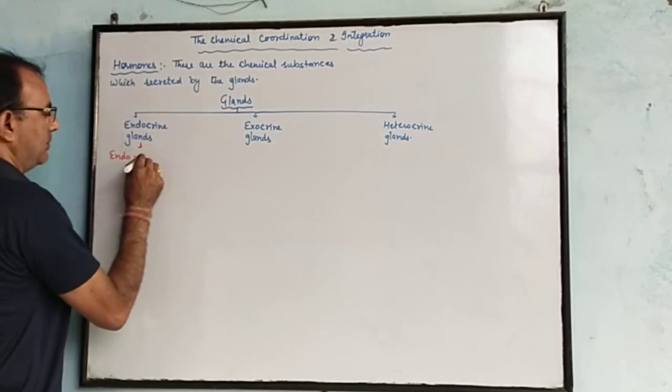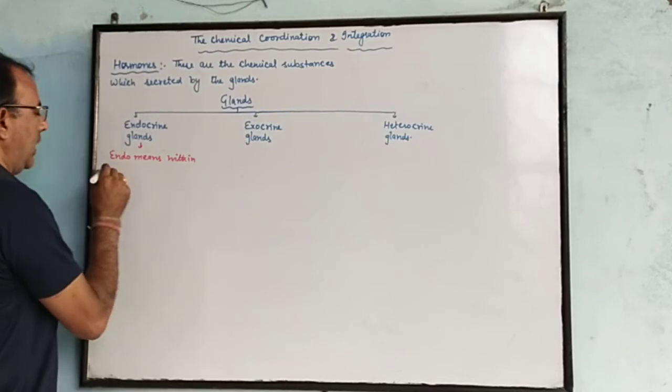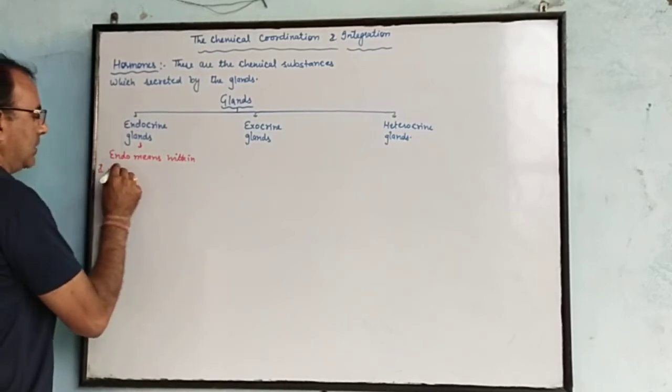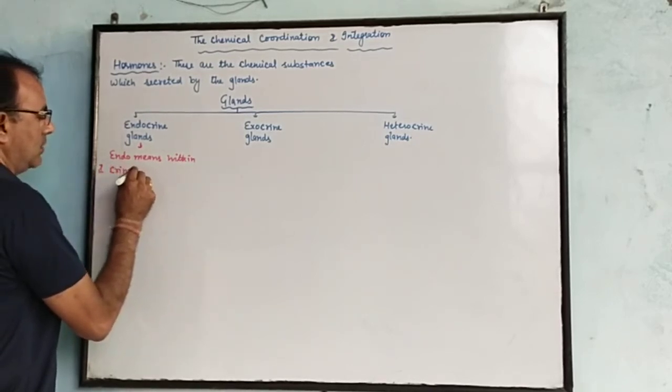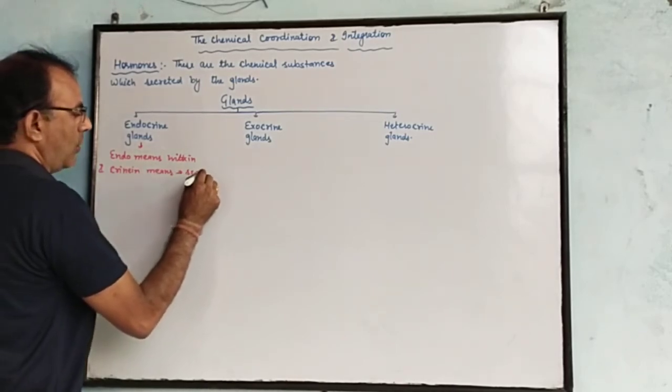Endo means within and crine means secretion.